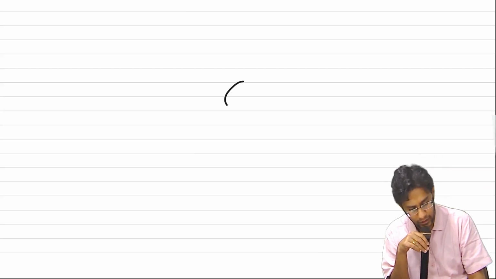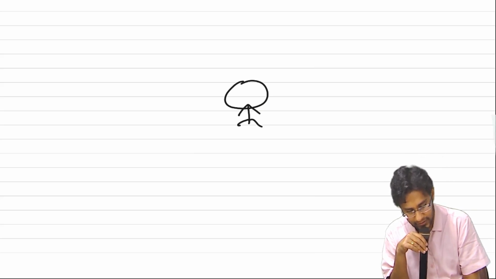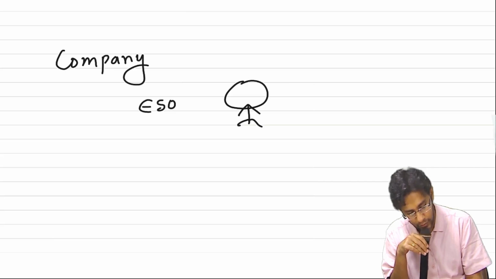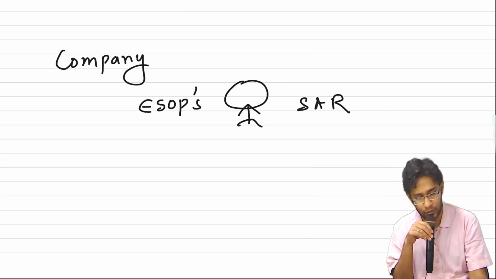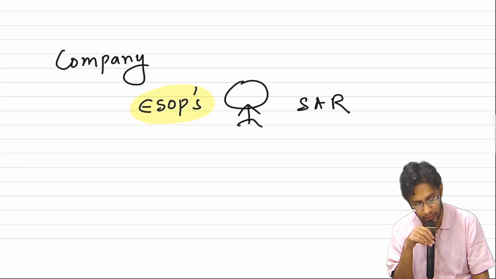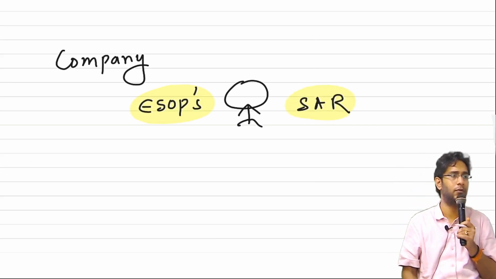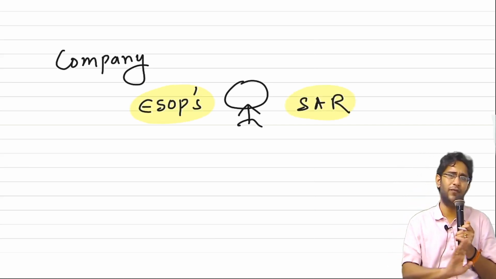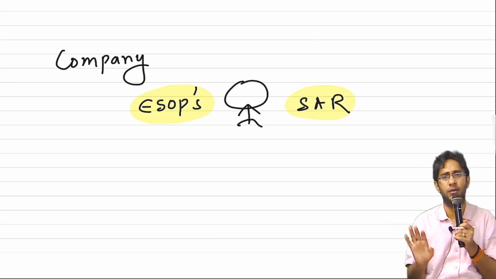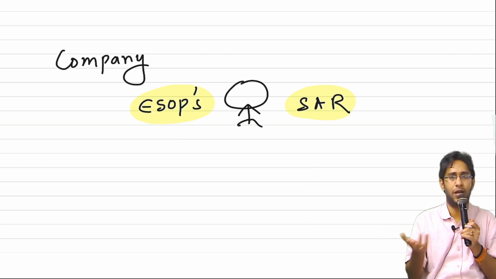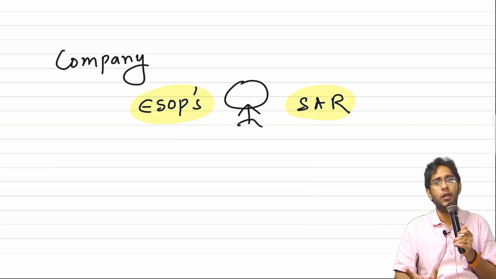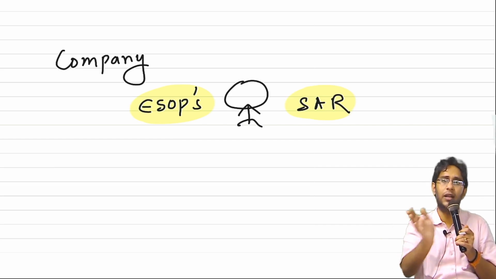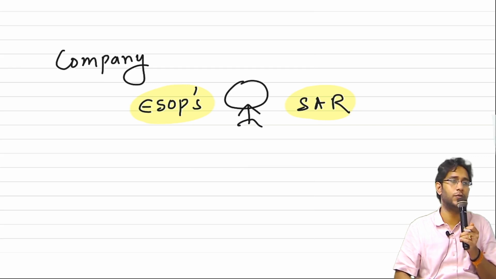Okay, just a random question. Suppose you are an employee. This is a company. The company is asking, do you want ESOPs or do you want SAR? The choice is with you. Whatever you ask, they'll give you that. Now, the first day, they'll give you only one. Exercise price, everything is the same. Number of options, everything is the same. Vesting period, totally the same. Market price of the share is anyway the same. The underlying asset is only one share. ESOP, you can take shares. SAR, directly they'll pay you cash. Which one will you choose?